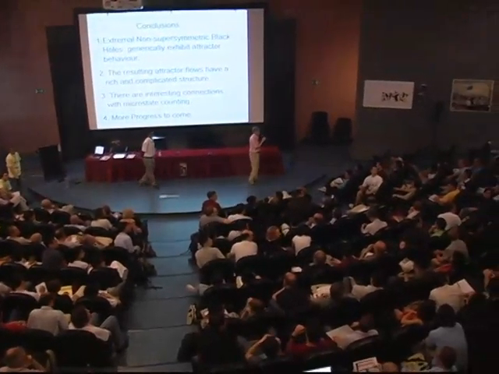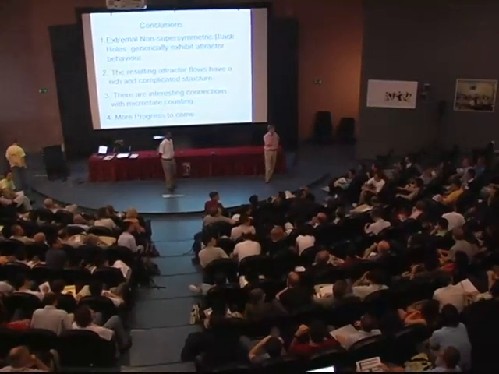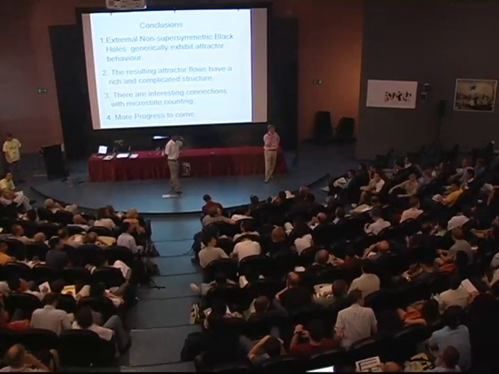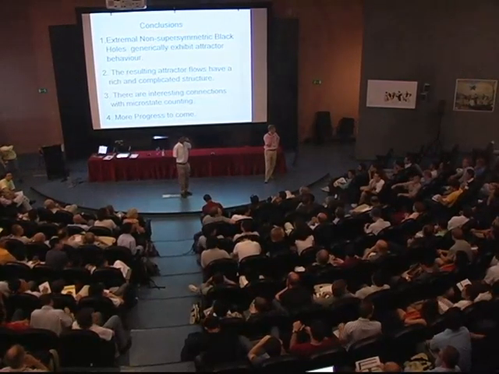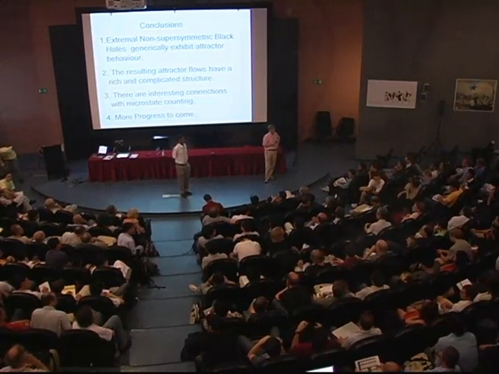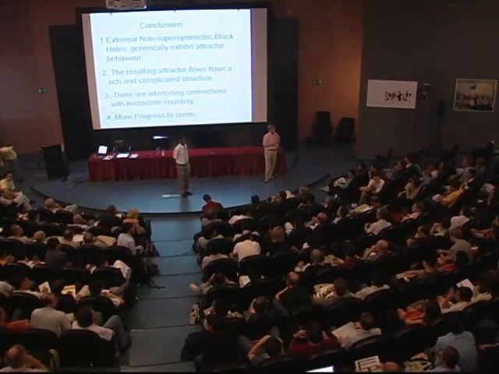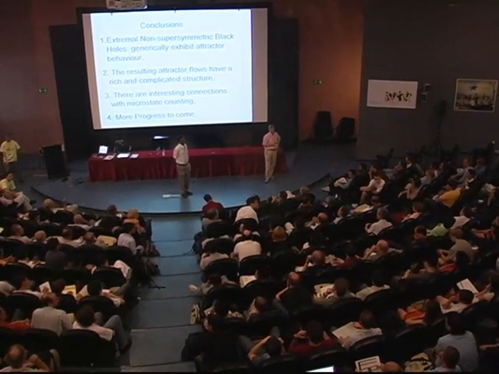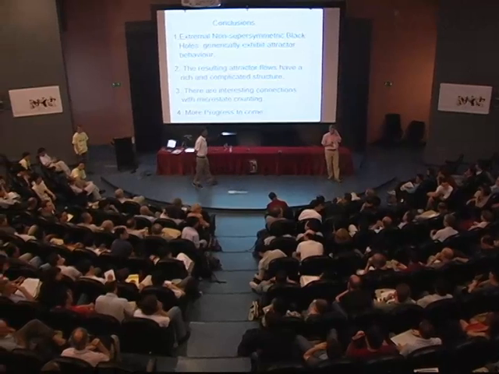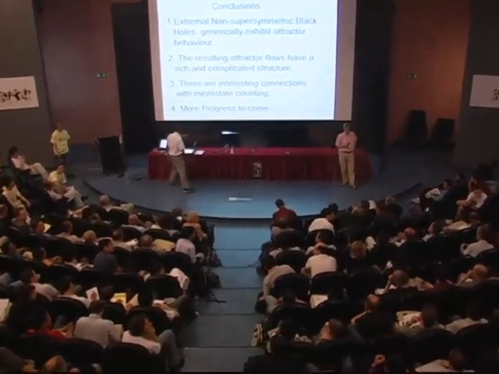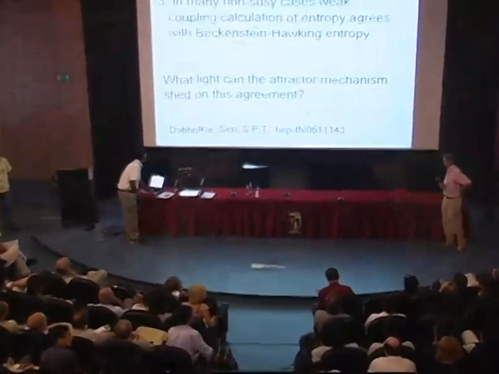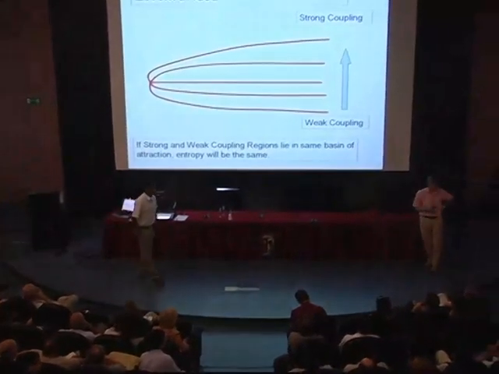So did the argument about the entropy being the same, if you stayed in the same basin of attraction for small g^2 and large g^2, does that depend on the existence of a well-defined horizon, or is it just a property of the low energy effective supergravity? What's bothering me is that if g^2 is small, we might not be able to talk about a black hole at all. Yeah, that's true. So you can still talk about the effective potential. That's true. I should have said that.